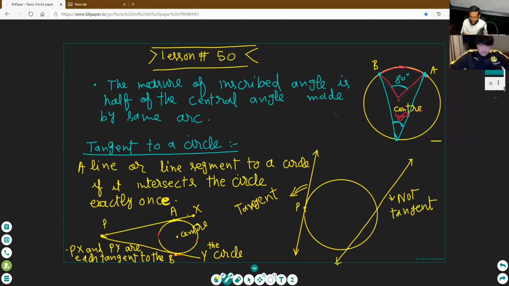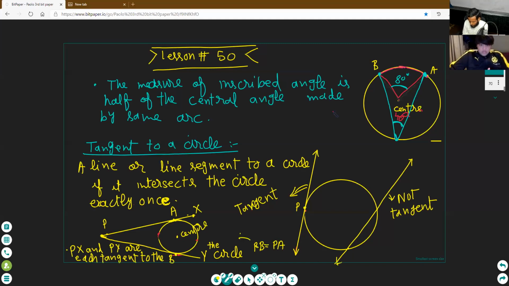And for these tangents, the distance from the point to where the tangent intersects the circle, PA, is equal to PB. Clear? PB is equal to PA.